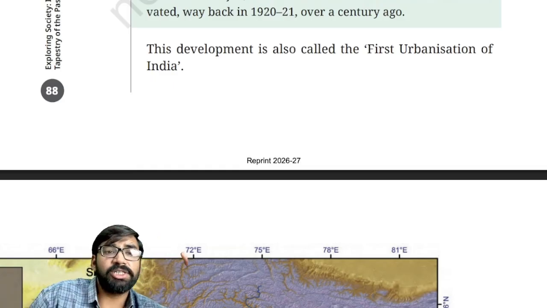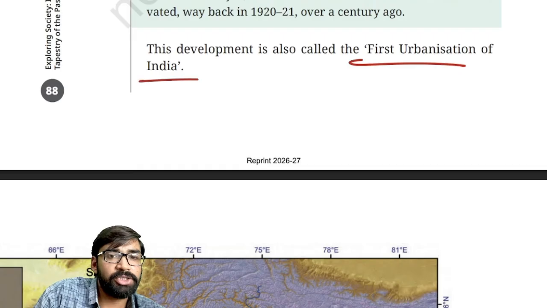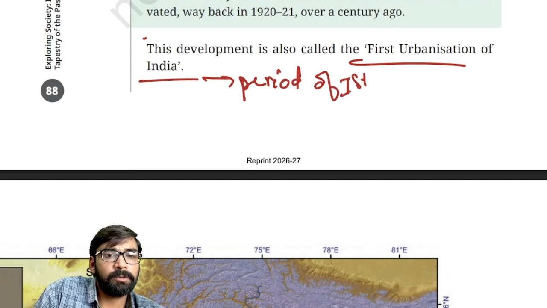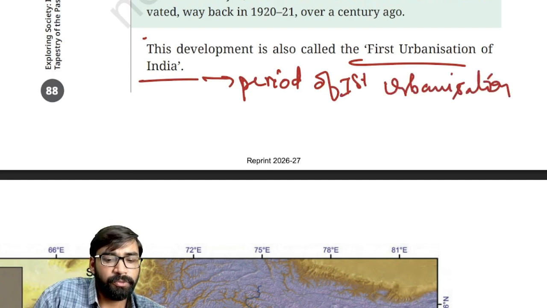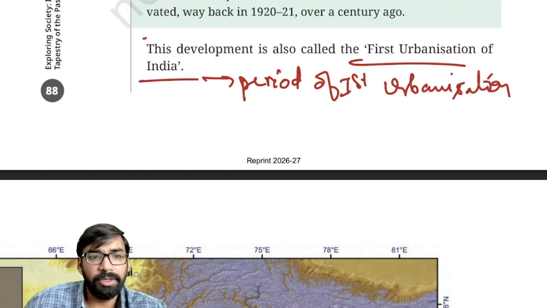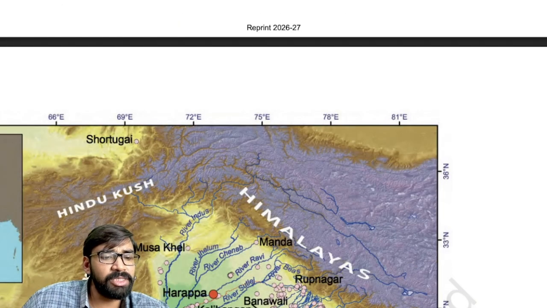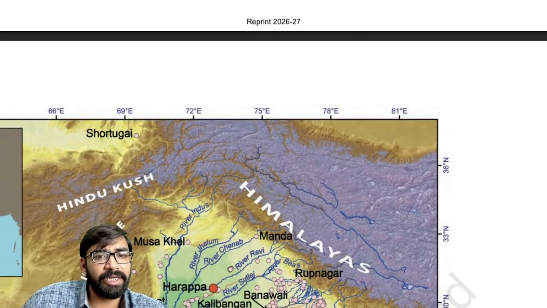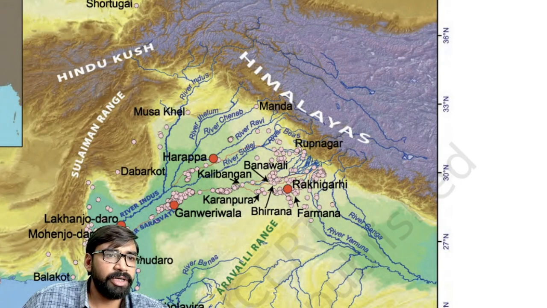So Indus Valley civilization is also called the first urbanization of India. This is also considered the period of first urbanization.